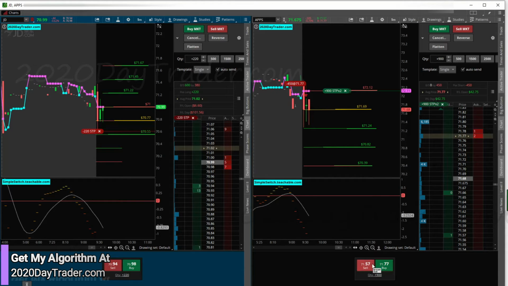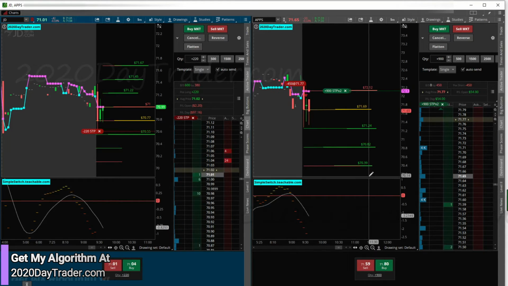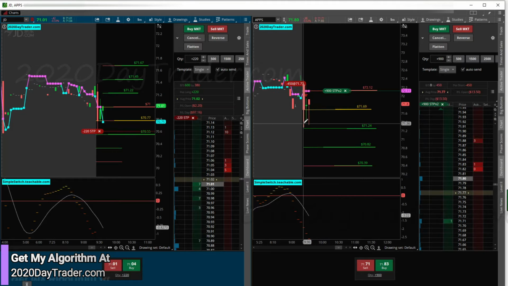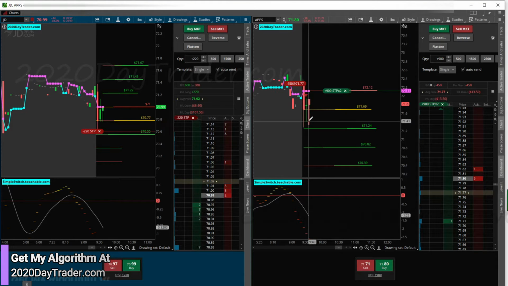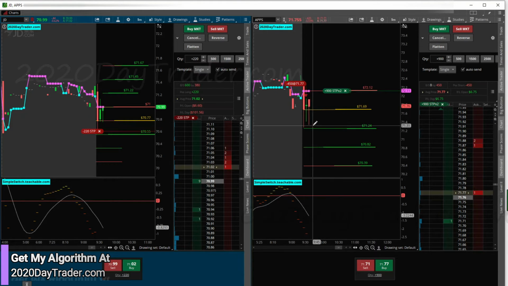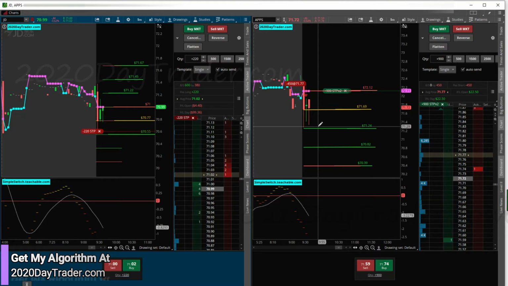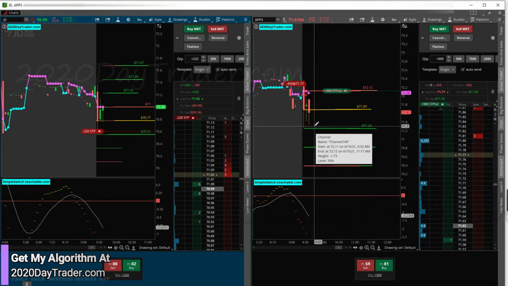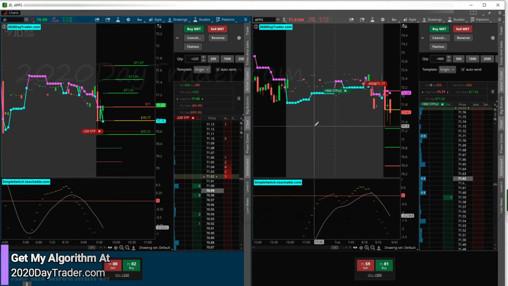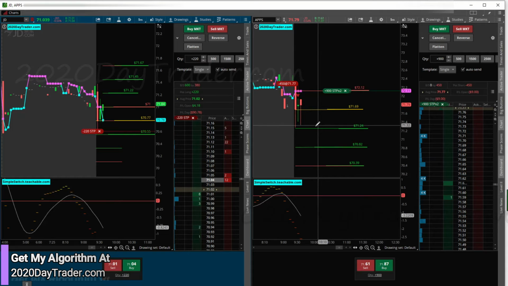What's the spread on this thing? The spread is still pretty big. This is looking like a lot of strength here at this resistance area. So I'm not going to mess around with APPS. If we can get down here and pretty much get to this target, I'm going to go ahead and bounce out. Unless it breaks it hard, then I'll stay. But if not, I'm going to be looking to get out.